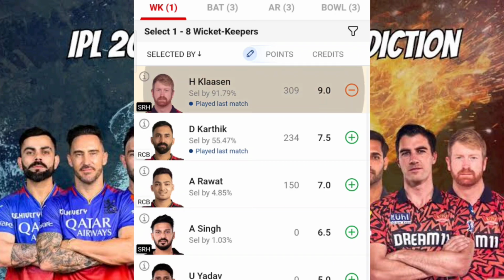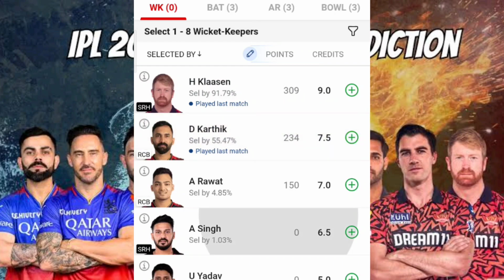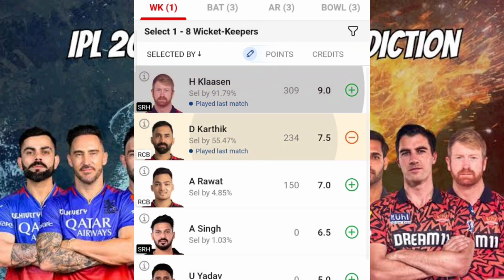Okay, fine. Coming to Heinrich Klaasen, we all know that he should be there in the team, because if you miss him, and if he stays there for 20 balls, then I think you will lose your investment itself. That's the biggest problem. And with respect to the other wicketkeeper section, since only two wicketkeepers are there in the playing 11 of both teams, if you consider any one, it will definitely go for Heinrich Klaasen.